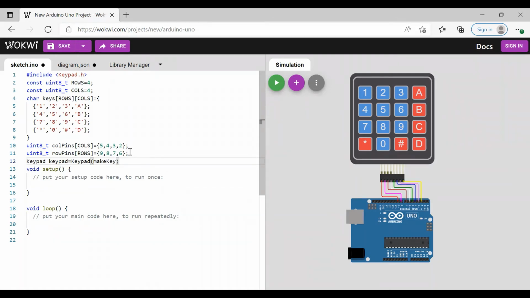So make key map with the keys, and then initialize row pins. Next, column pins. Next, rows. Next, columns. So we have assigned the keys, row pins, column pins, rows, and columns to a variable called keypad. So initialization is over.